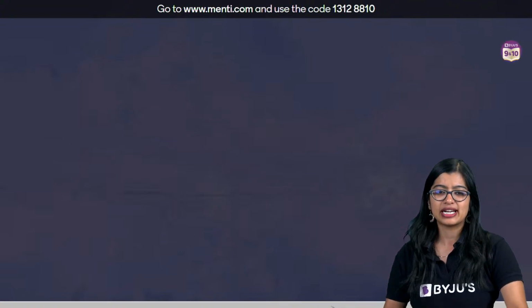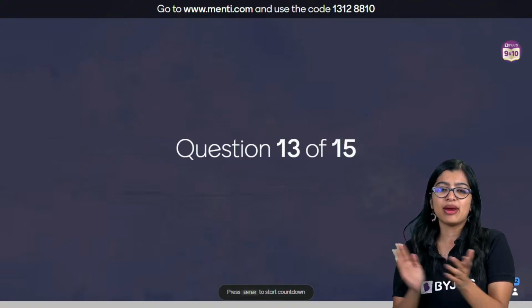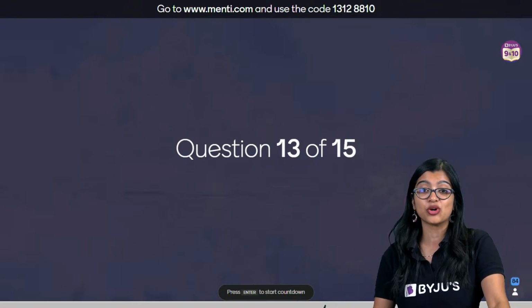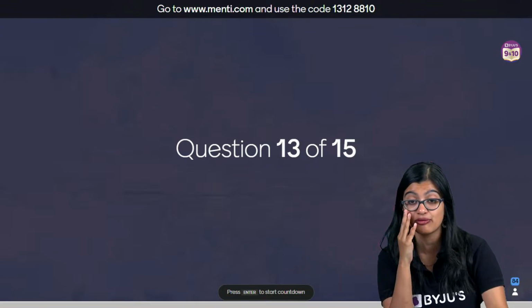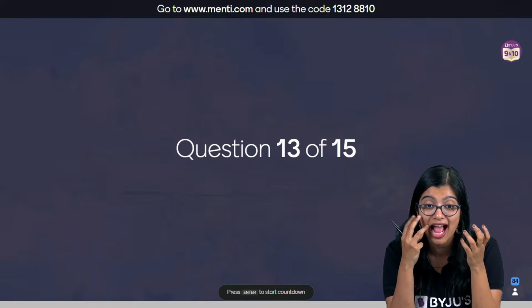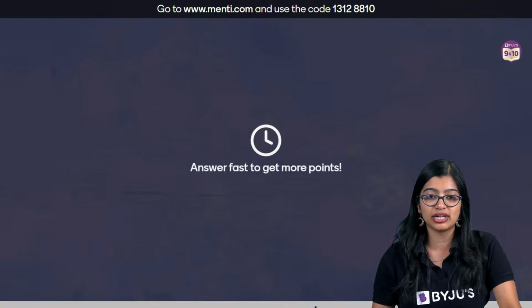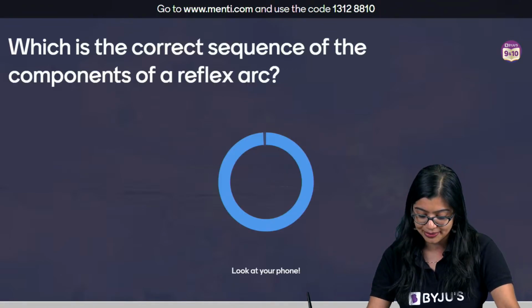All right, last three questions. Everybody get your Josh up high. Parathormone, or rather calcitonin, is necessary for regulating the calcium levels of the body. Question number 13, moving on.